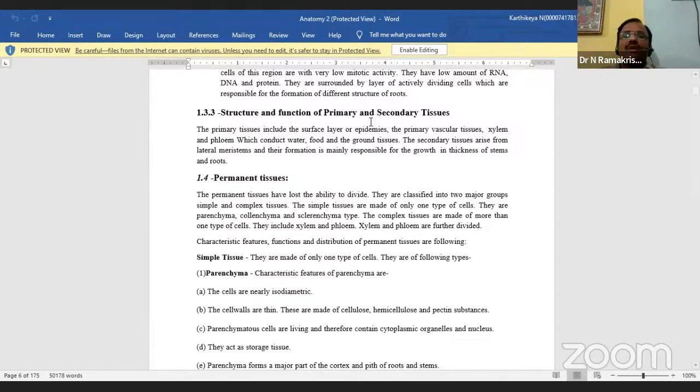Here you see the structure and function of primary and secondary tissues. The primary tissues include the surface layer, the epidermis, and the primary vascular tissues, xylem and phloem.